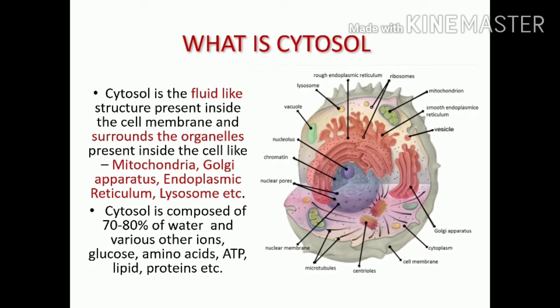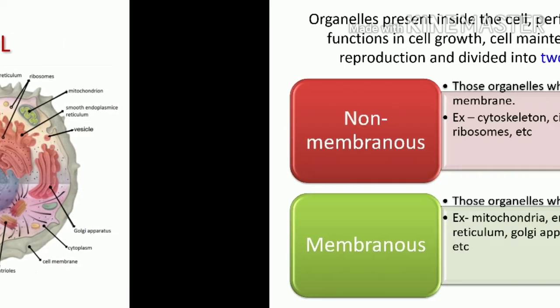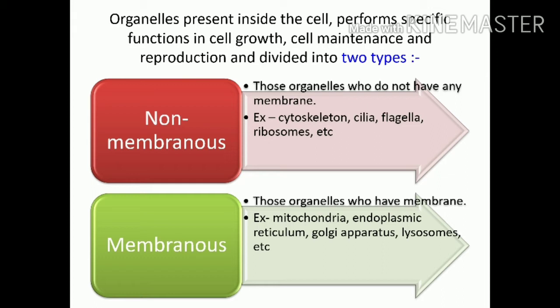Now, what is a cytosol? So cytosol is a fluid-like structure that is present inside the cell membrane and surrounds the organelles present inside the cell, like mitochondria, Golgi apparatus, endoplasmic reticulum, lysosomes, etc. Cytosol is composed of 70 to 80% of water and of various other components like ions, glucose, amino acids, ATP, proteins, lipids, etc.